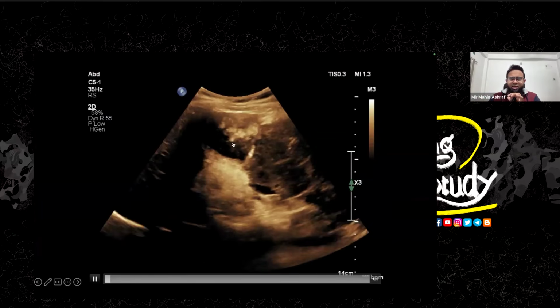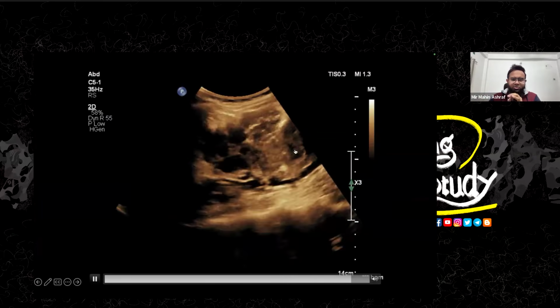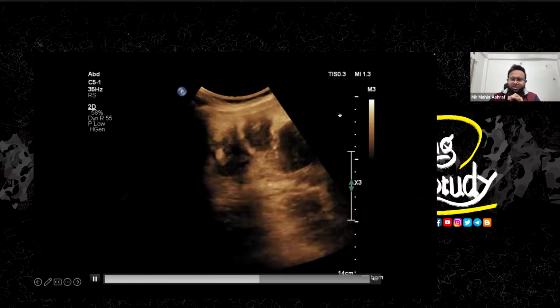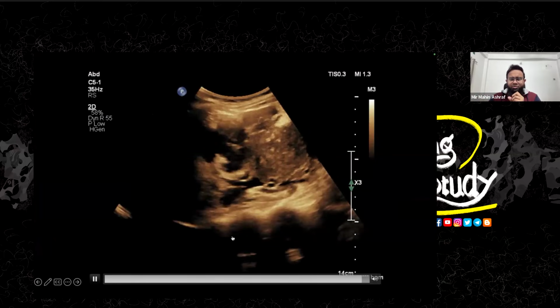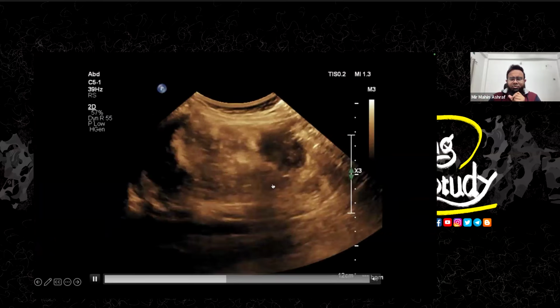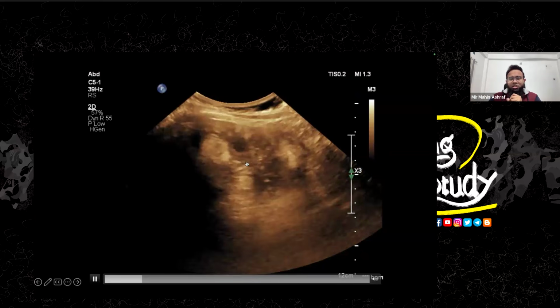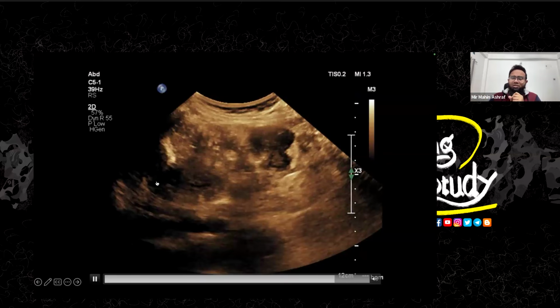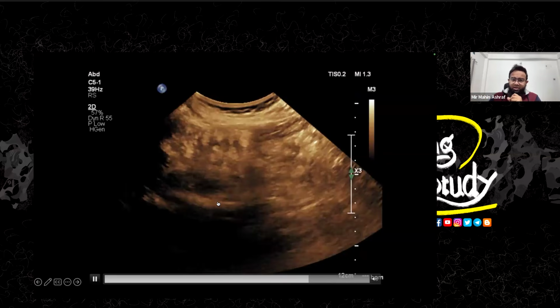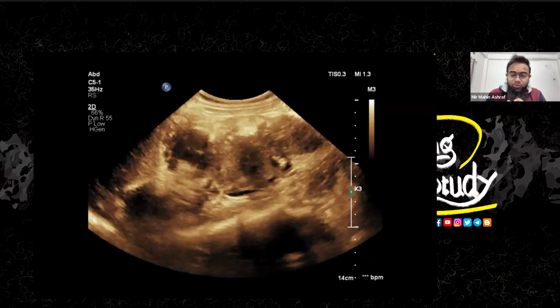Some echogenic and fatty mass lesions, some hypoechoic mass lesions. Overall, the texture is completely lost. Let me show you another one. You can see diffuse hypoechoic mass lesions. So these are the muscle contents, and some fatty tissues, some echogenic area. So innumerable mass lesions within the left kidney. So this is a case of tuberous sclerosis.